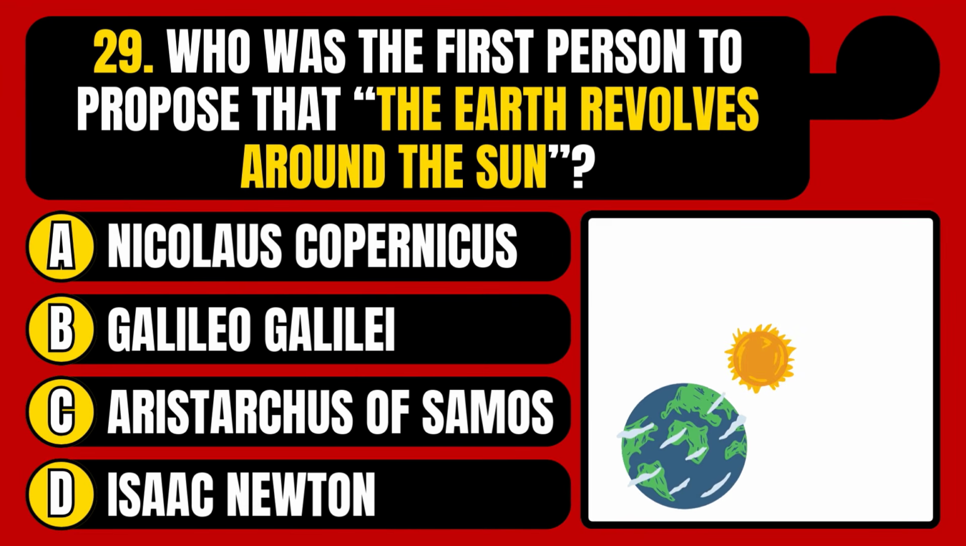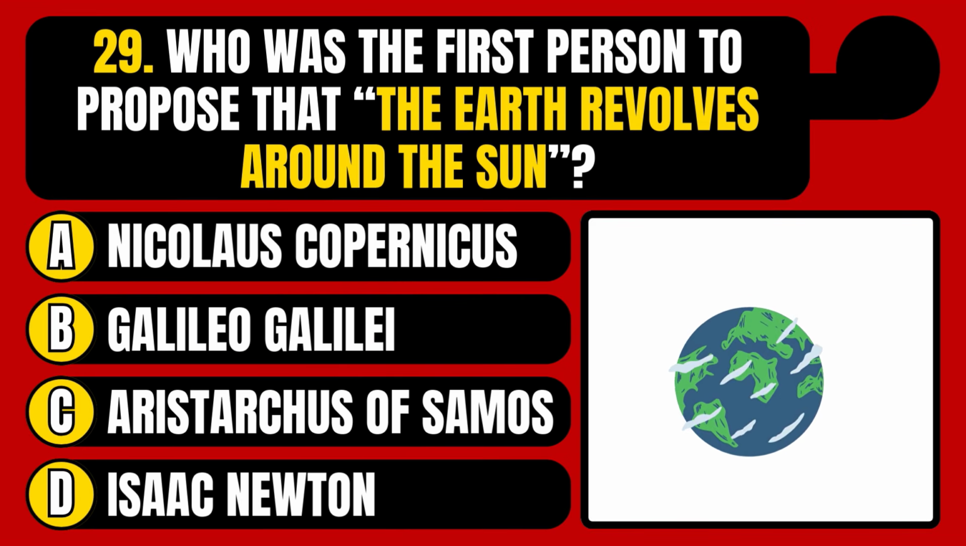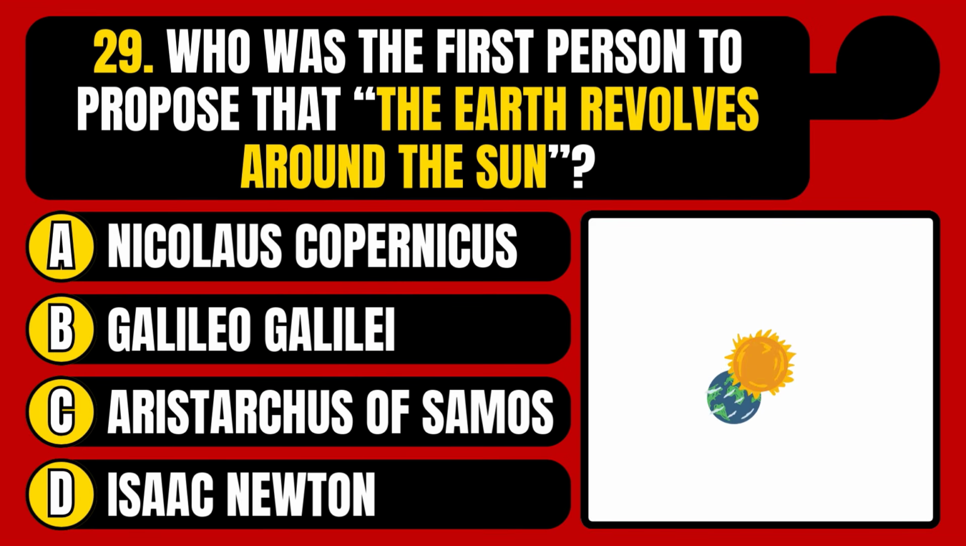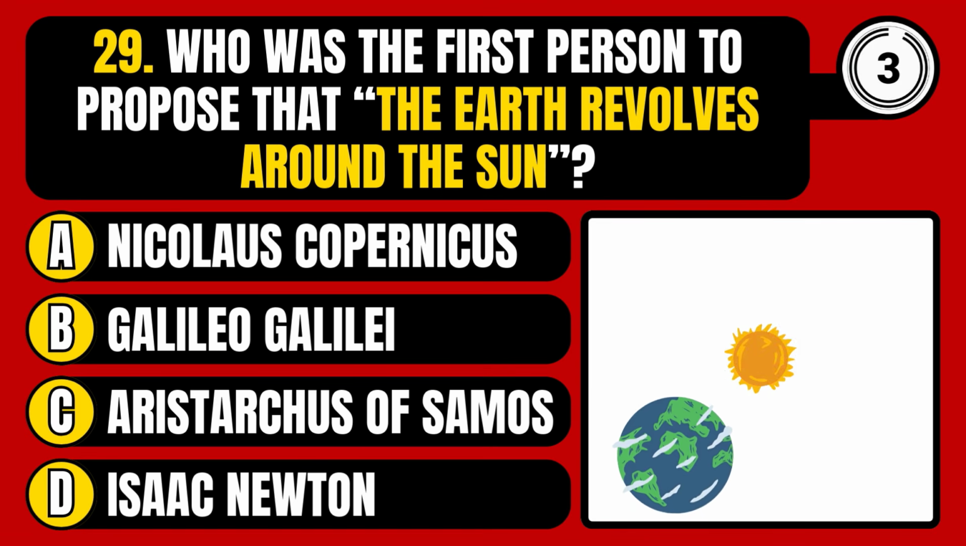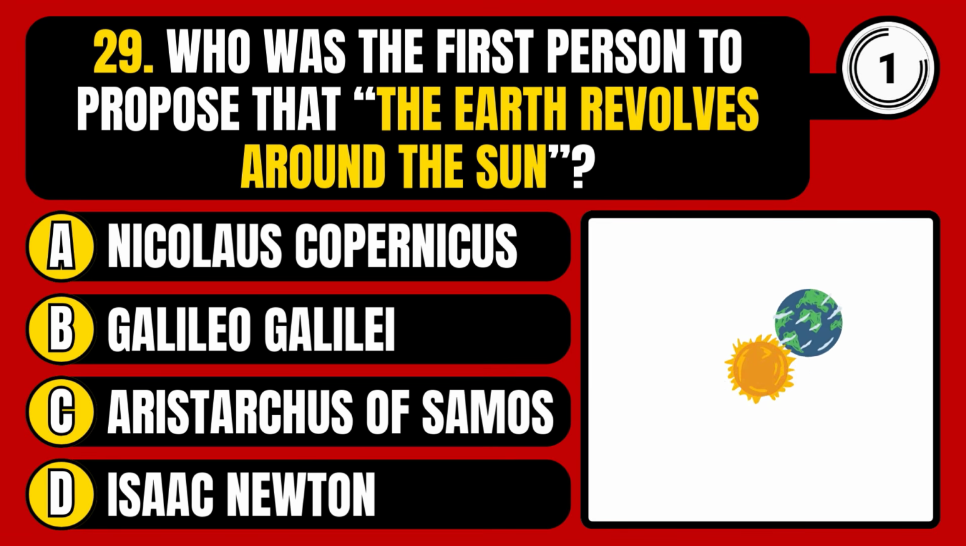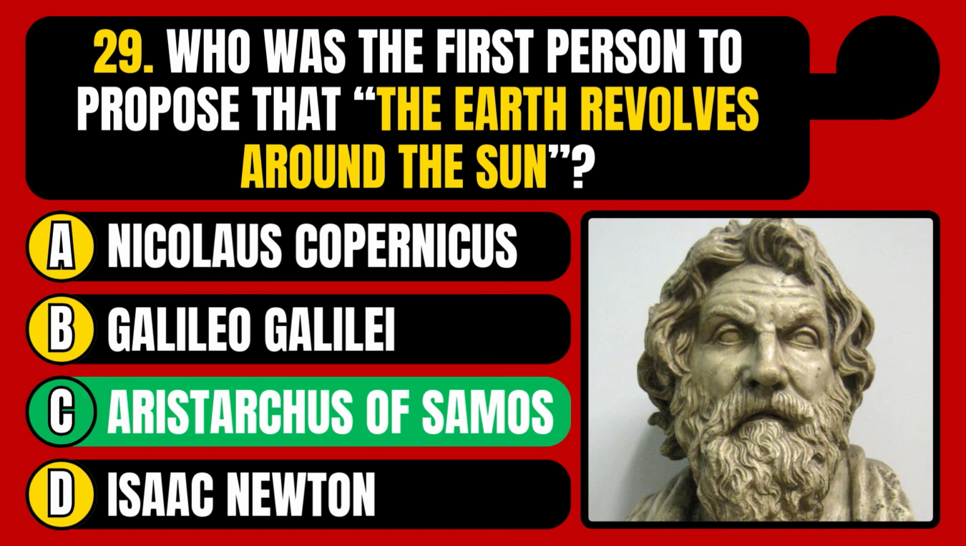Who was the first person to propose that the Earth revolves around the Sun? Nicholas Copernicus, Galileo Galilei, Aristarchus of Samos, or Isaac Newton? The correct answer is option C, Aristarchus of Samos.